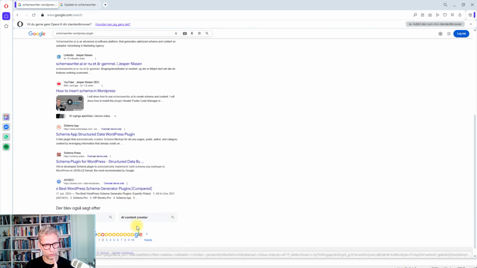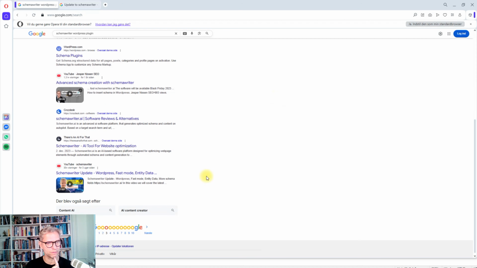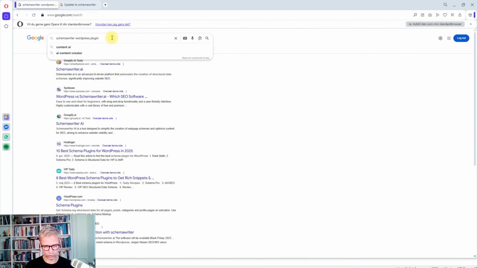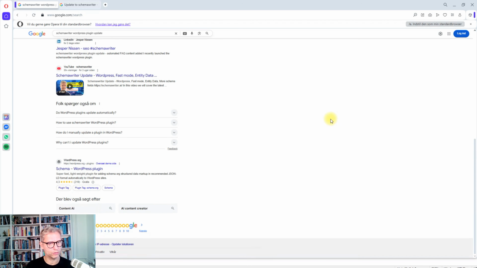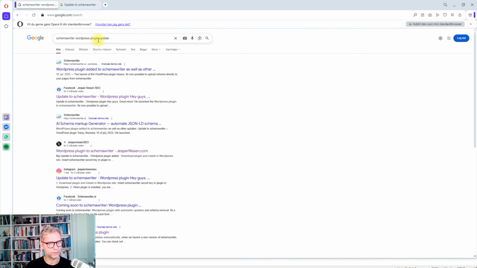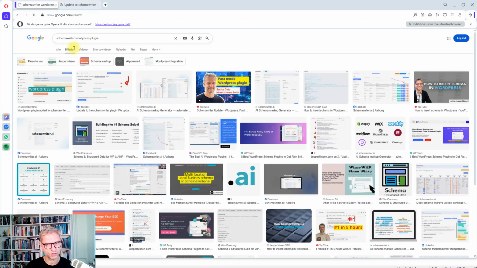I just want to go down to page 3 to see if I can see some. No, I can't see it here. If I search for Schema Writer WordPress plugin updates, I just want to see if I can see Reddit anywhere. No, I can't see Reddit. Let's go back to this search term, because I just want to inspect here the images tab.